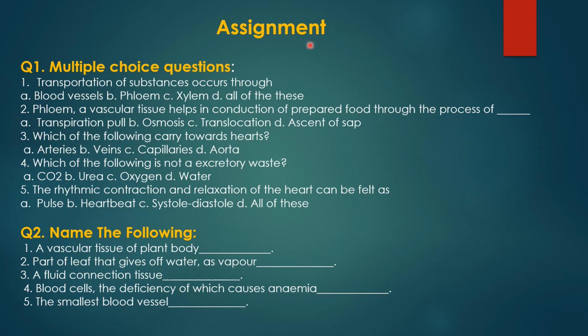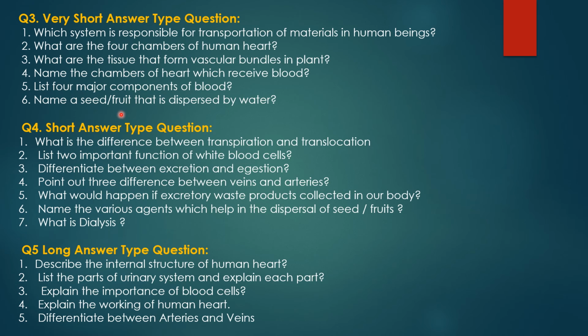Now we have an assignment here with extra questions. Question number 1 is a multiple choice question, whereas question number 2 is a single word answer question. Question number 3 is a very short answer type question, where the answer has to be given in one word or one sentence. Question number 4 is a short answer type question, where the answer has to be given in 20 to 30 words. Question number 5 is a long answer type question. You have to give the answer in 50 to 60 words.